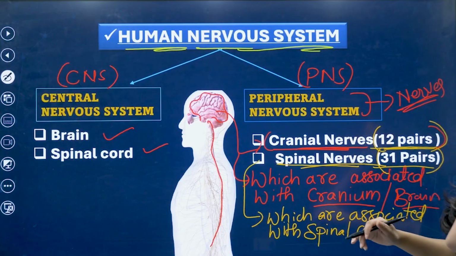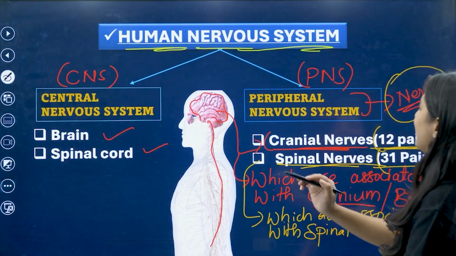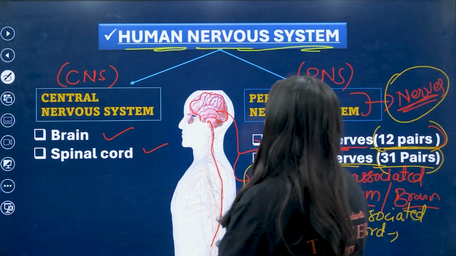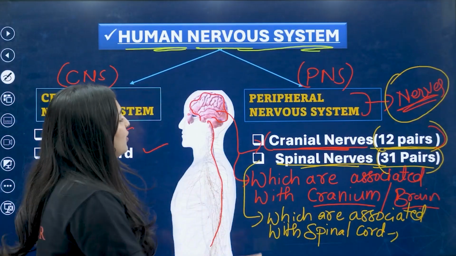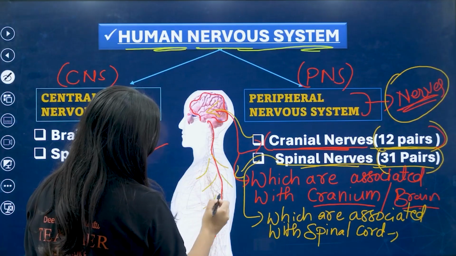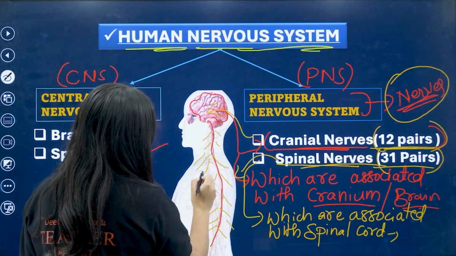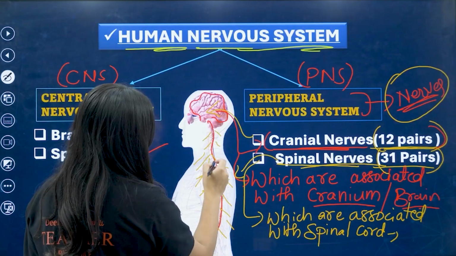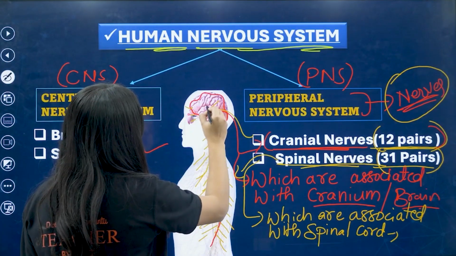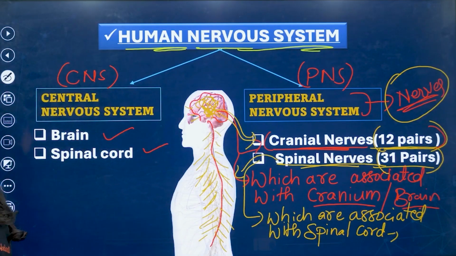I'll tell you once more. In the peripheral nervous system, which is associated with the nerves, you have cranial nerves as well as spinal nerves. In cranial nerves you have 12 pairs of nerves, which are associated with the brain, and spinal nerves are associated with the spinal cord. What you are seeing here is called the spinal cord, and these are the nerves associated with it, and the nerves also associated with the brain. I hope you are clear about it.